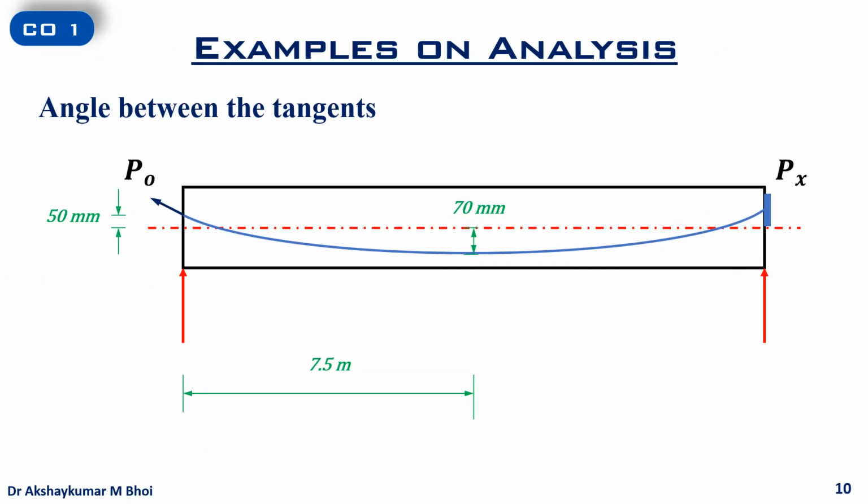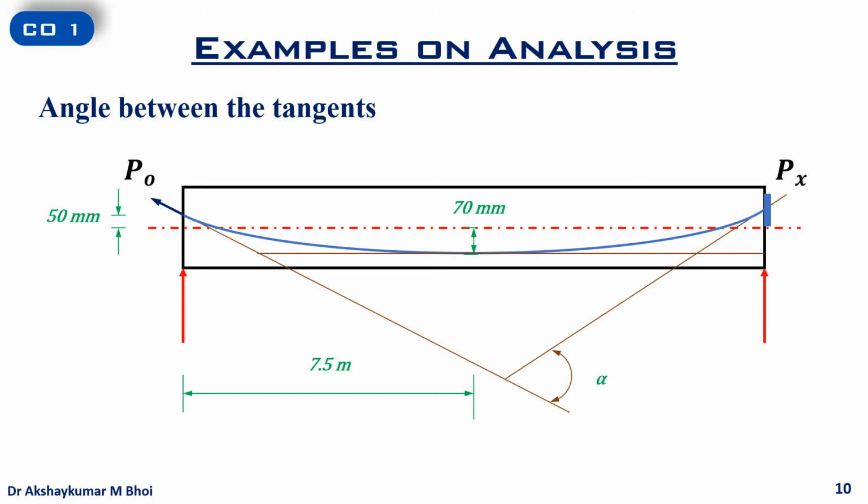Let us find out the angle alpha between the tangents. If we draw a tangent to the cable profile at the tensioning end and a tangent to the cable profile at the anchored end, the angle between these two tangents is the angle alpha. We cannot directly determine the angle alpha, so we determine it indirectly. What we do is we draw a tangent to the cable profile at the midspan. Being symmetrical, the tangent at midspan is horizontal.